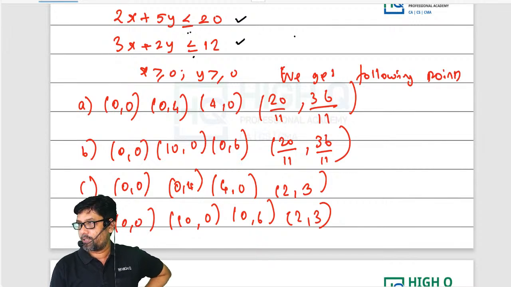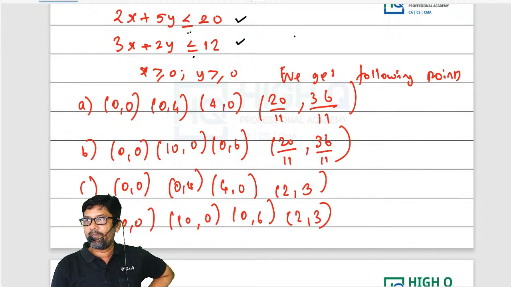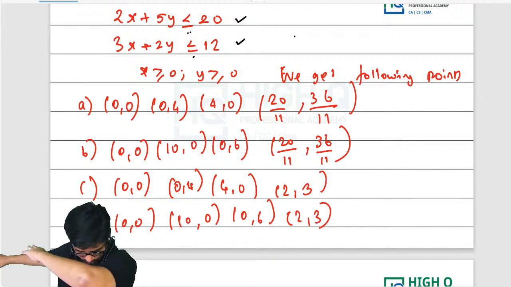Less than or equal to sign. If both the inequalities have a less than or equal to sign, one thing is sure, my dear: one of the corner points is (0, 0). One of the corner points will be what? (0, 0).